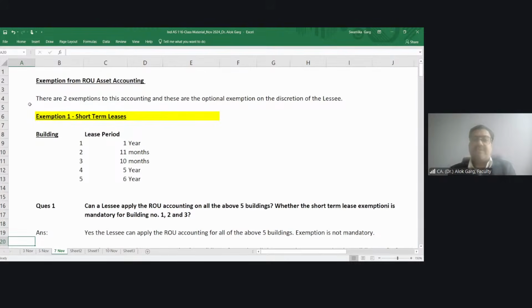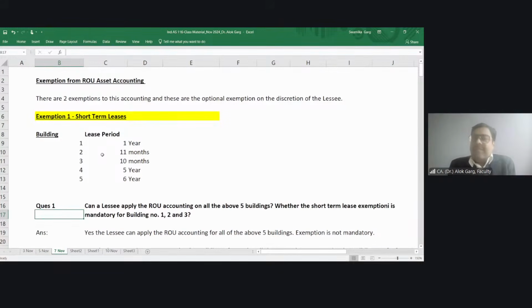So my dear friends, two exemptions are there. The leases of the underlying asset which are for a period of 12 months or less will qualify under short-term leases. But if there is a purchase option available for a short-term lease, it will not qualify for exemption, right? For example, let's say a mobile phone.